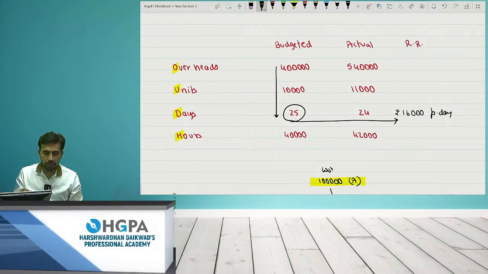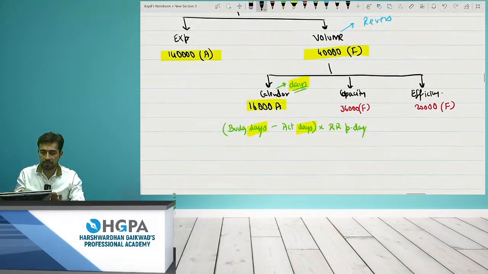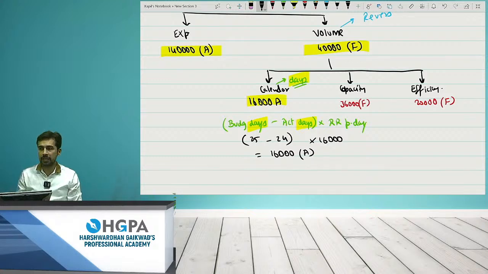Now I am asking you to work for 25 days, but you are working only for 24 days. That means you are wasting one day for me, right? One day the loss will be 16,000, and therefore the answer will be 16,000 adverse. So what is the budgeted days? 25 minus 24 into 16,000. This will give the answer as 16,000 adverse. This is a complete loss for me, right? Okay. Yes, perfect.